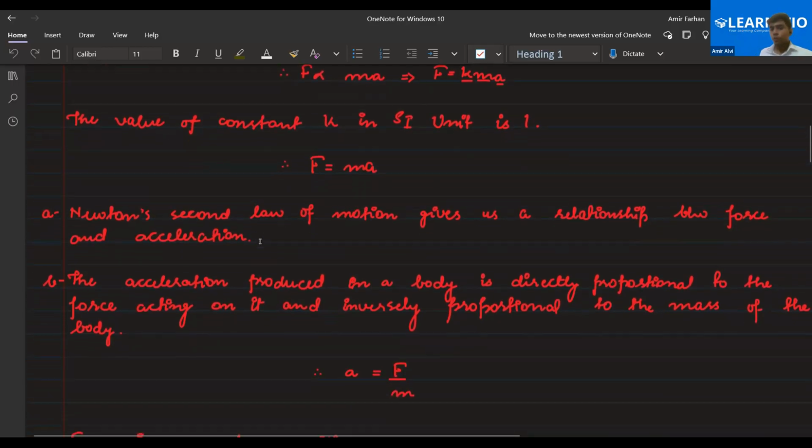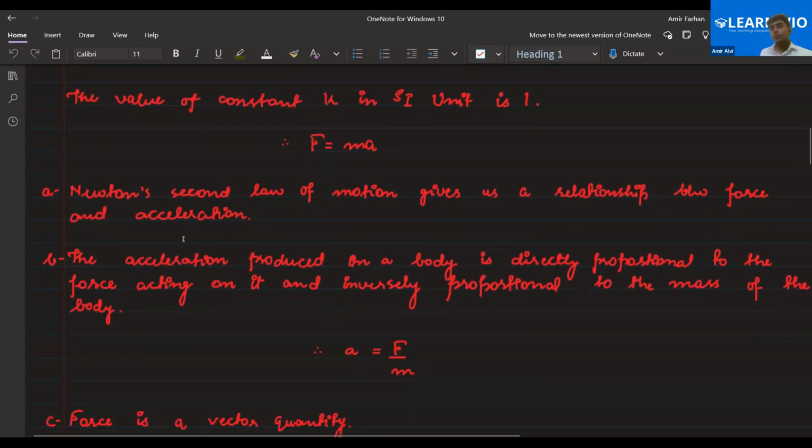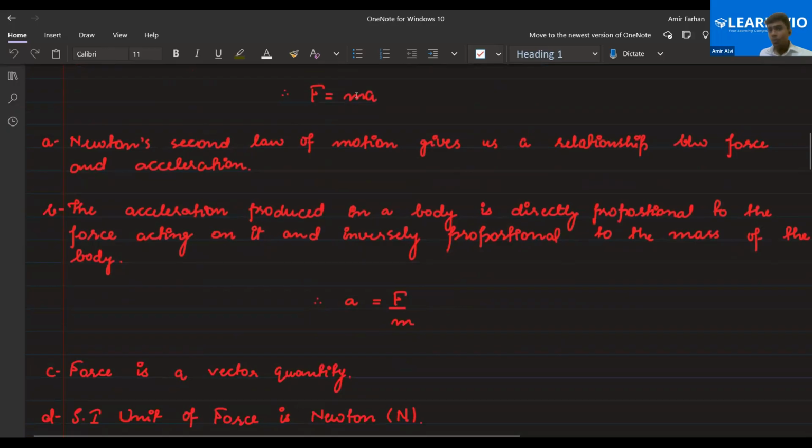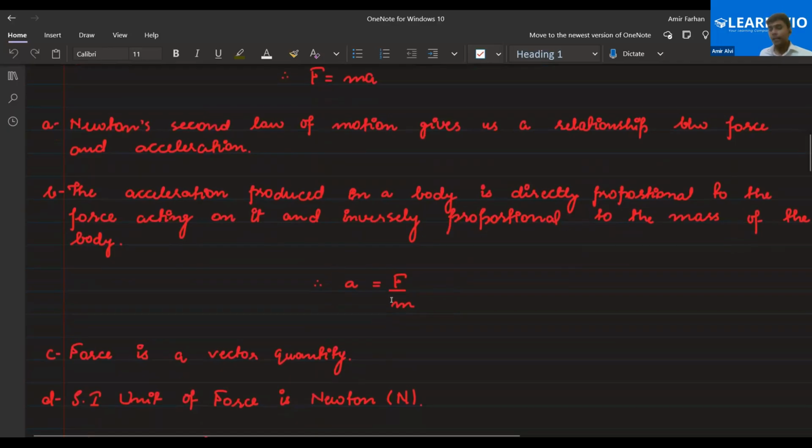So the second law of motion gives the relationship between the force and acceleration. Everyone, please see this. I have modified this equation, I have divided the force by mass. So what I've got is A is equal to F by M. Now we are going to interpret this. Acceleration is directly proportional to the force.